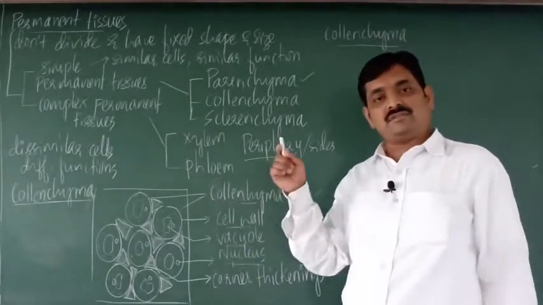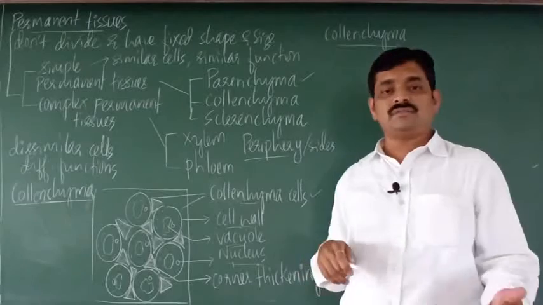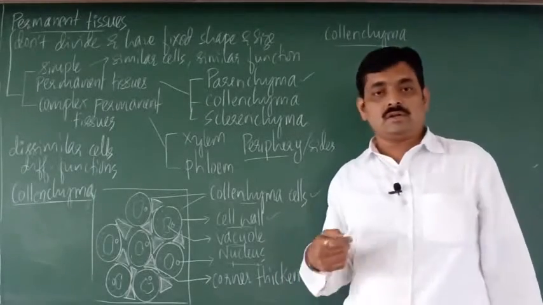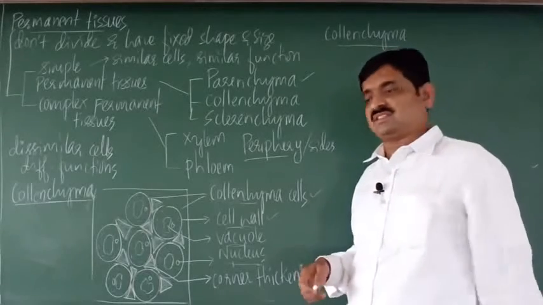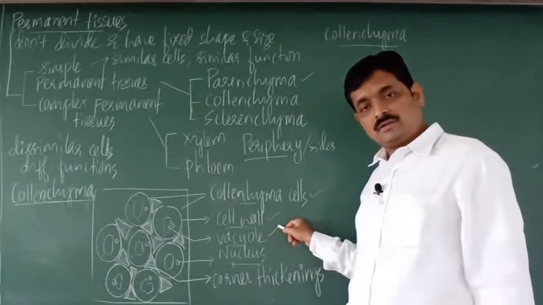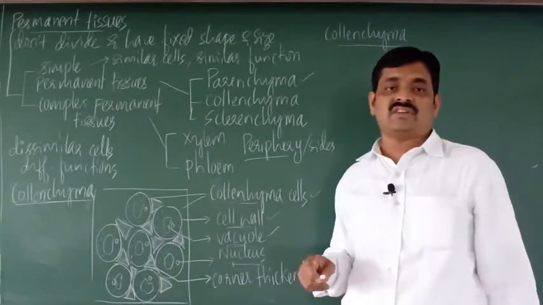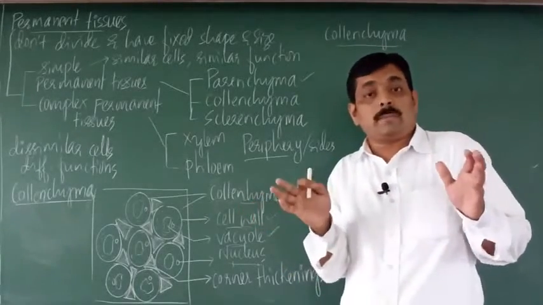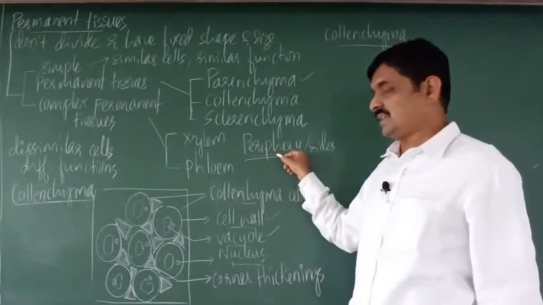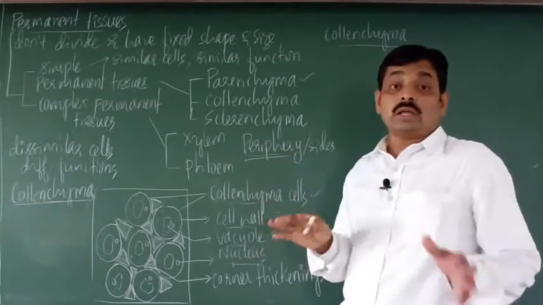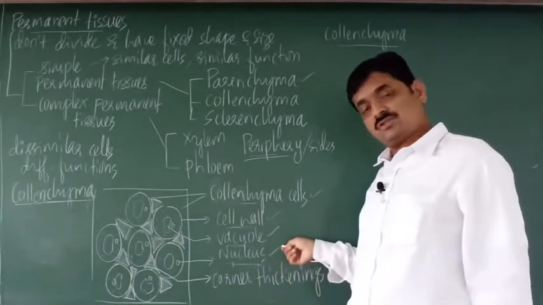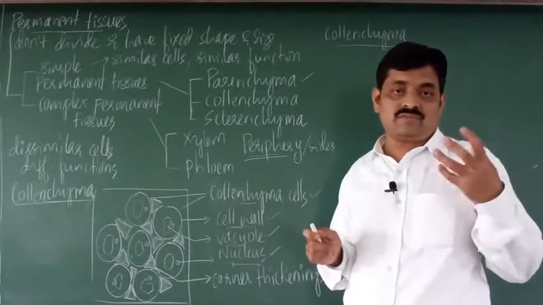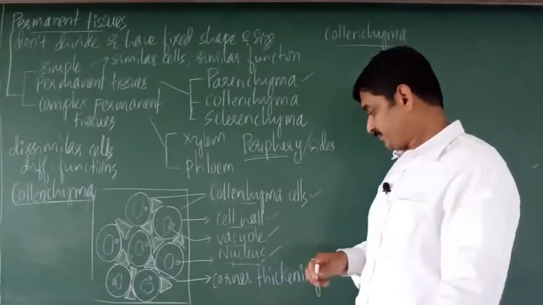They have a cell wall that is made up of cellulose. In the center of the cell, there is a vacuole. Cytoplasm is towards the sides or periphery. In the cytoplasm, there is a nucleus. So the nucleus is located at the periphery, a peripheral nucleus.